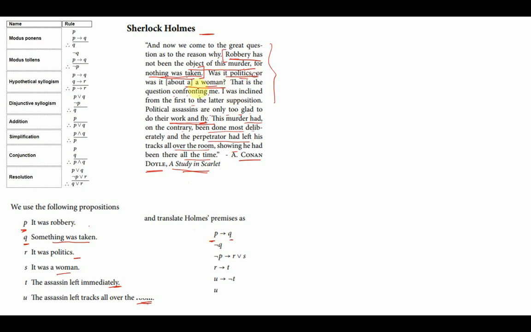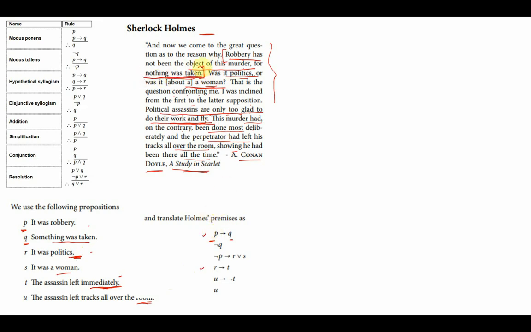Was it politics or was it about a woman? That is the question. Political assassins are only too glad to do their work and fly. If it was politics, then the assassin will leave immediately. R implies T. So these two premises have been identified.